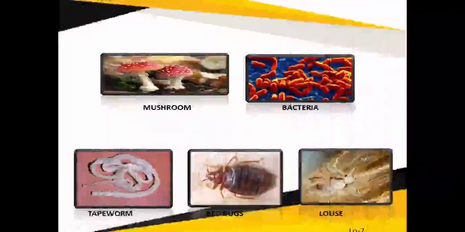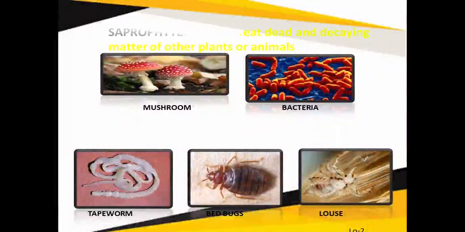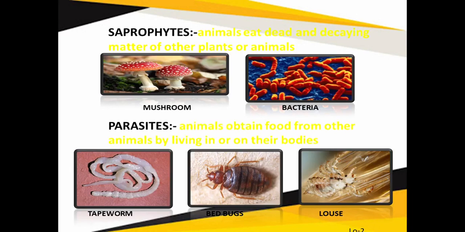Let's discuss the next category, that is saprophytes. Saprophytes are organisms which grow on dead and decaying matter. They grow on waste matter. Mushroom and bacteria are examples. Coming to the next, parasites obtain their food from other living organisms. The organisms on whose body they grow, that body is called a host. Host means the body on which a parasite grows.